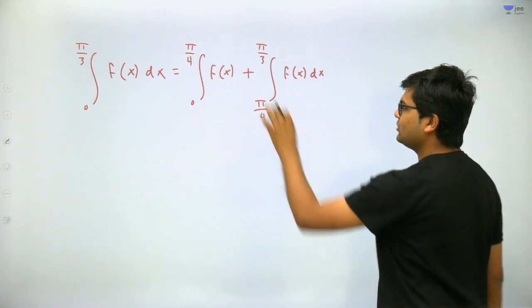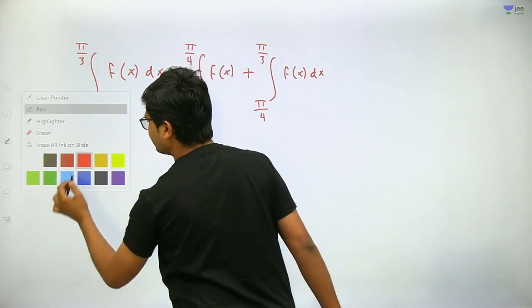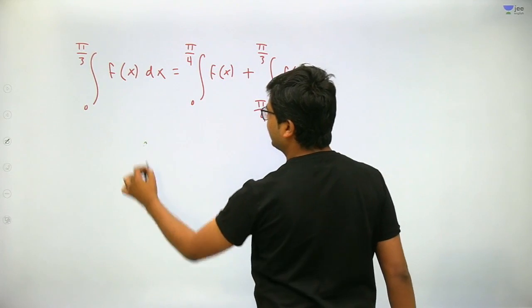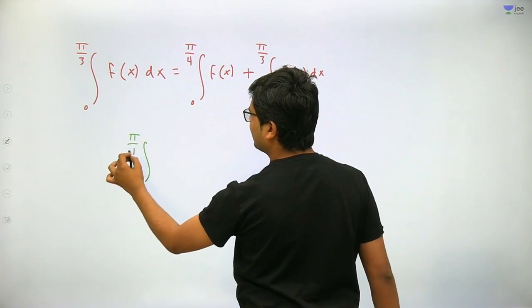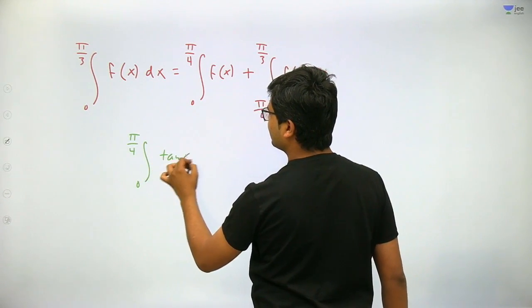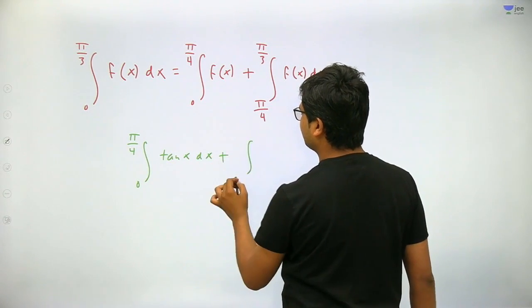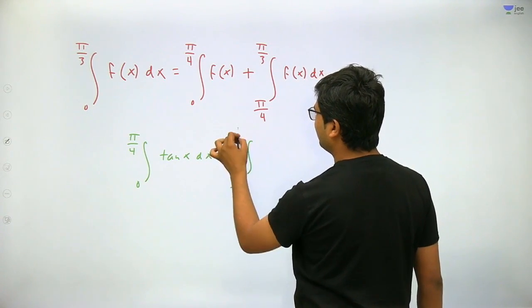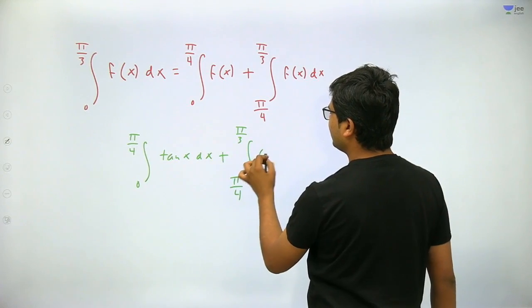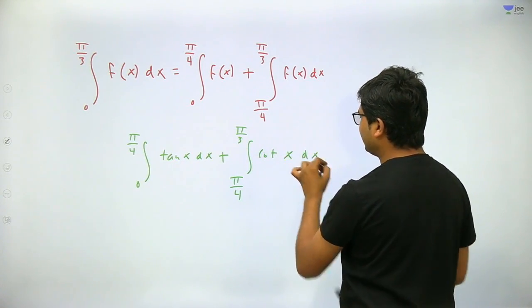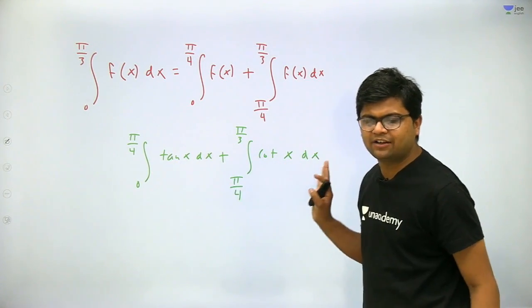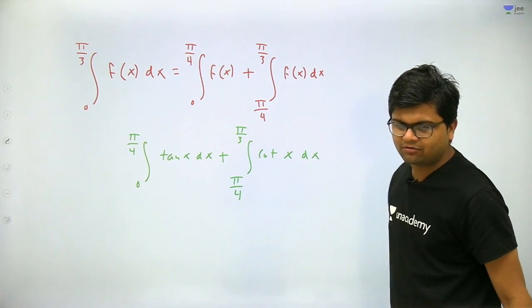Now this is tan x. This can be written as the integral from 0 to pi by 4 of tan x dx, plus this can be written as the integral from pi by 4 to pi by 3 of cot x dx. I think everybody must have understood what I have written. Got my point? Very good.